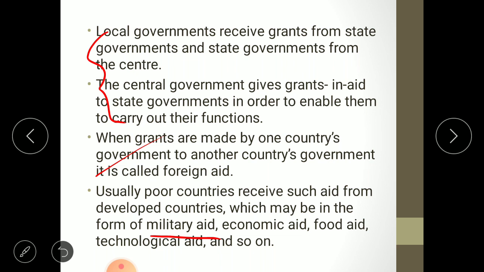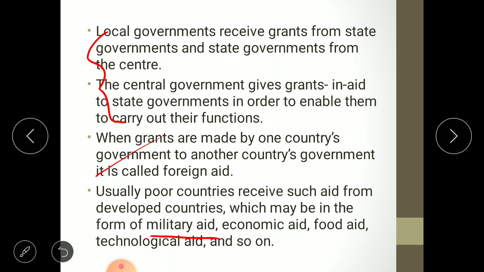Second one is economic aid. You know that in 2001 in Kutch we had an earthquake. At that time America gave economic aid. In monetary terms they helped our country. Then food aid. Just 2 or 3 years before, Nepal faced a very disastrous earthquake, and at that time it is our government who gave food aid to Nepal.